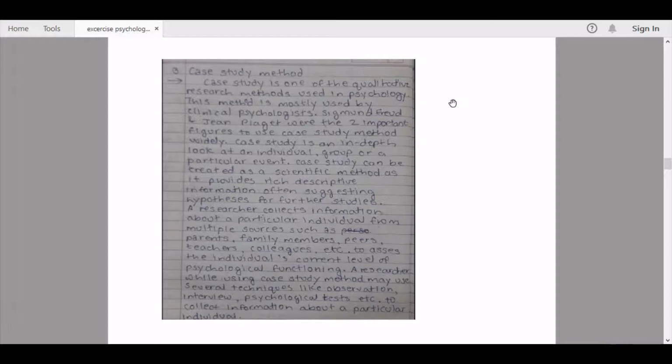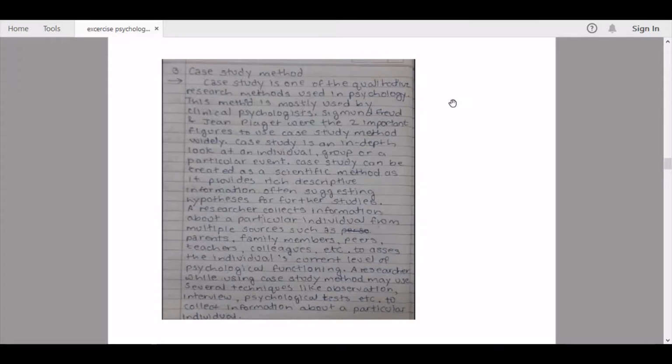studies. A researcher collects information about a particular individual from multiple sources, such as parents, family members, peers, teachers, colleagues, etc., to assess the individual's current level of psychological functioning. A researcher, while using the case study method, may use several techniques like observation, interview, psychological tests, etc. to collect information about a particular individual.